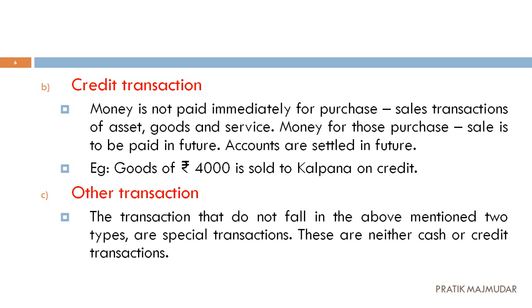For example, every year we are going to depreciate our assets. For example, we have purchased plant and machinery of rupees 1 lakh. If we are going to sell that particular product, is there any kind of improvement we are going to get? No, we are not going to get any kind of improvements. For that, we have to calculate the depreciation. So it is just an internal transaction of the business, and that is considered your other transaction. We don't have to pay any amount for this.